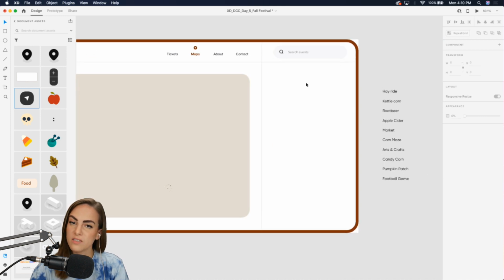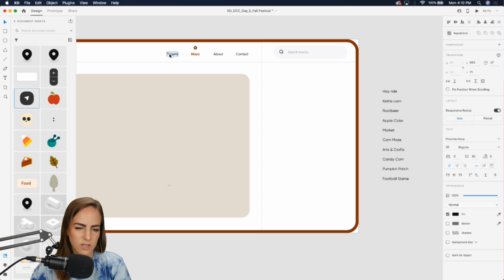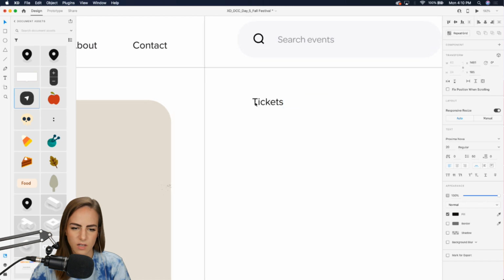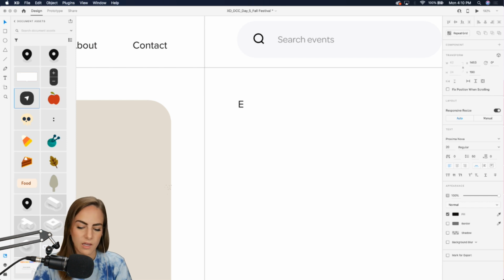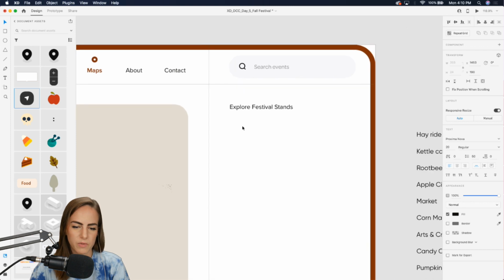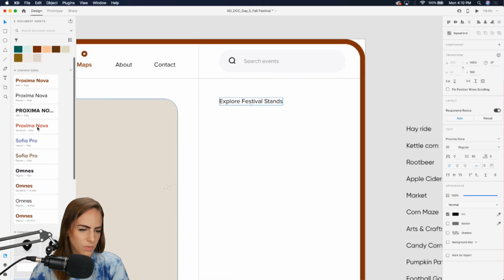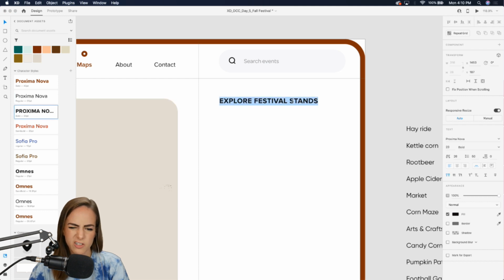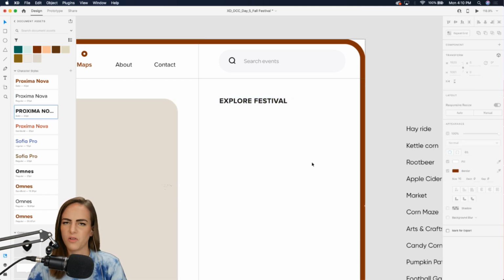And then on this right side, this is where we can put all of our different stands in list view. So this is like the visual view, and this is the list view on the right side. So let's just copy and paste this text right here and left align it, and then I'll say explore festival stands, or maybe just explore festival, I'm not sure. And then let's click through some of these. I'll just do explore festival. Stands is a little too long.